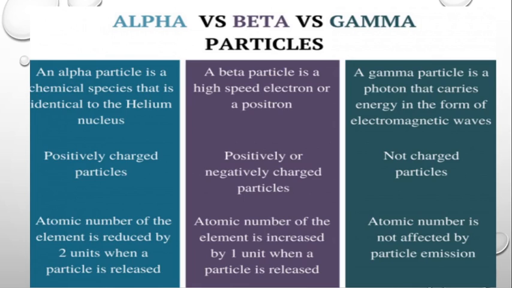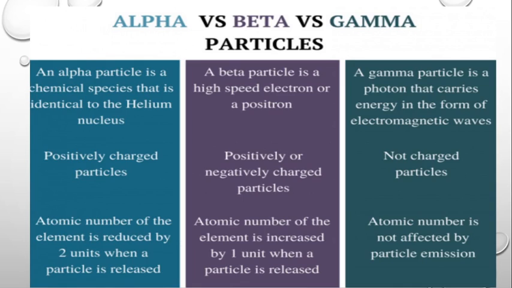The second point is regarding the charge of these particles. Alpha particles are positively charged particles. Beta particles, since they are electrons and positrons, are negatively charged for electrons and positively charged for positrons. Now gamma are neutral particles, and the third property is atomic number.